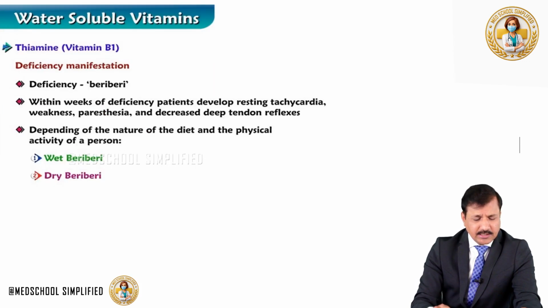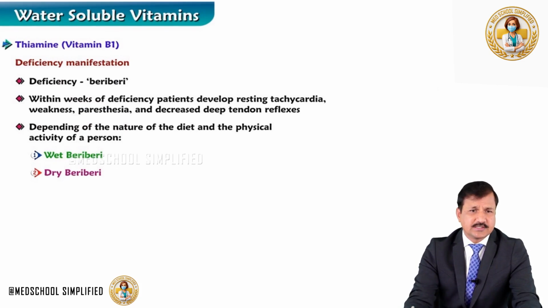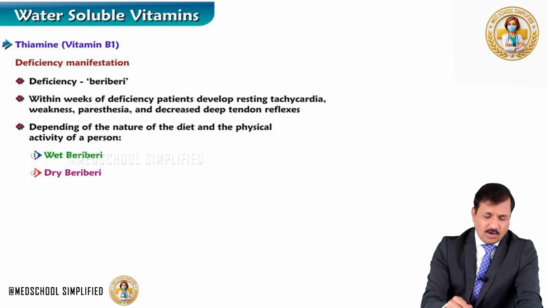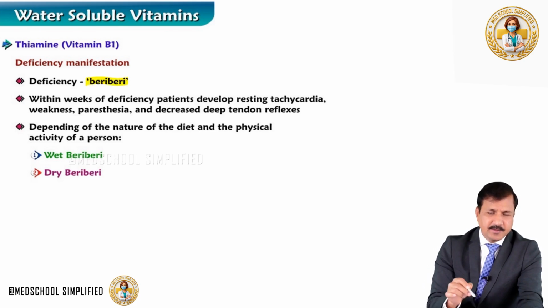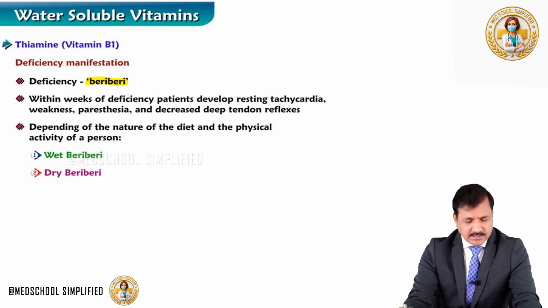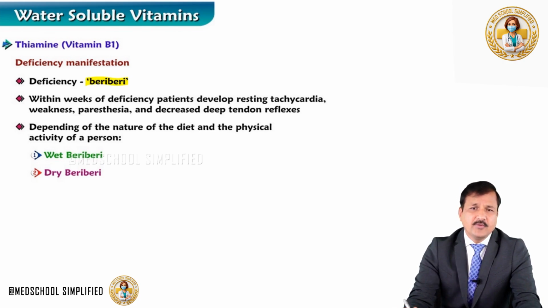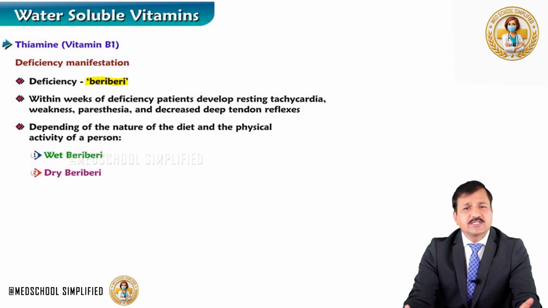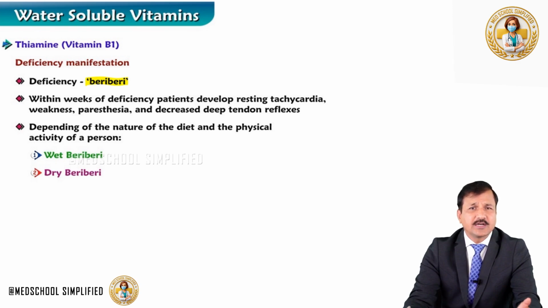Coming to what the thiamine deficiency manifestations are. Deficiency of thiamine leads to a disease called Beriberi. Remember the name. What actually is Beriberi? Within weeks of thiamine deficiency, patients develop resting tachycardia. That means an increase in heart rate at the resting condition itself.